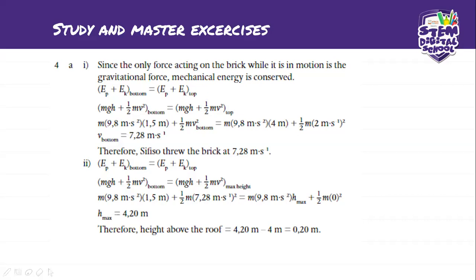Okay. But they want the height above the roof, not the entire height. So therefore, the height above the roof is going to be 4.2 minus the 4 meters that we know the roof is, and that is going to give us 0.2. So it's basically 0.2 meters above the roof.